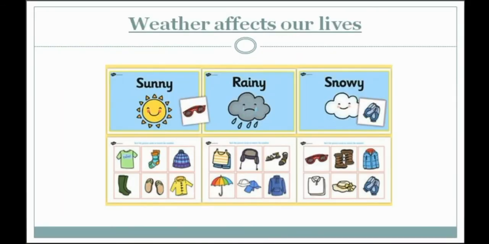Now, let's see how weather affects our lives. So, what we wear, eat, and enjoy depends on the weather, and the weather decides what we wear. In the sunny season or in the summer season, you like to wear cotton clothes or loose clothes. In rainy season, you do not like to go out, but whenever you go out, you wear raincoats. And at the snowy times in the winters, you like to wear woolen clothes, right? So the weather decides what you wear.